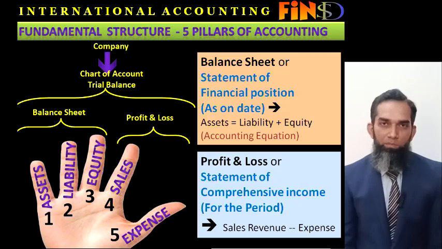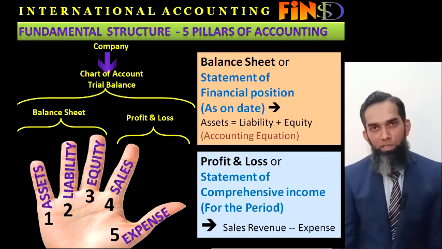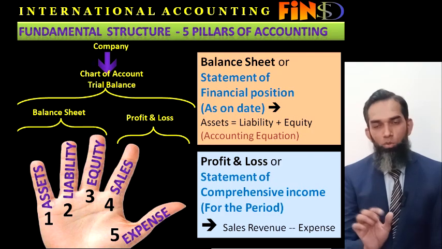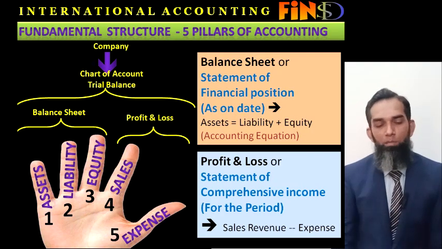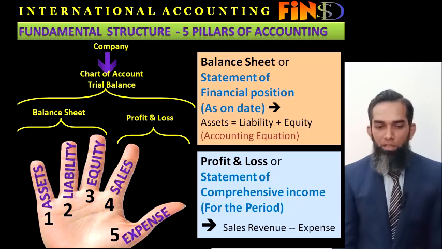For asset subsidiary accounts, the starting code is 1. For liability subsidiary accounts, there is an initial number which can easily demonstrate to the viewer of the financial statement that this liability code is 2, starting from 2, that means it is a liability code. Similarly, on the equity side, all subsidiary ledgers start with the number 3.